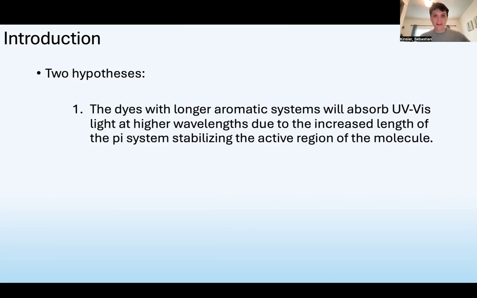2 hypotheses were made before performing the experiment. Remember these because we'll address them in just a few minutes. First, we thought the dyes with longer aromatic systems would absorb UV-vis light at higher wavelengths due to the increased length of the pi system stabilizing the active region of the molecule.